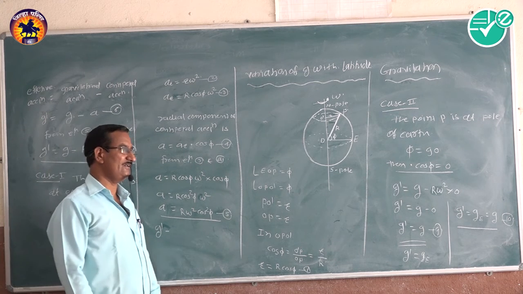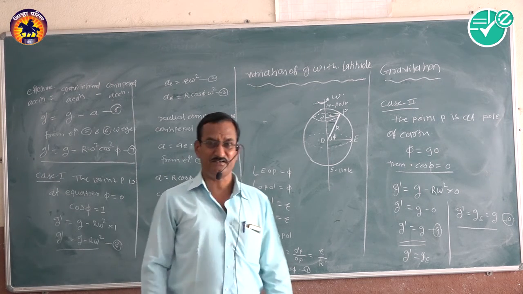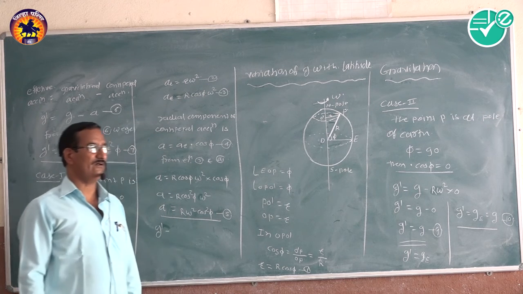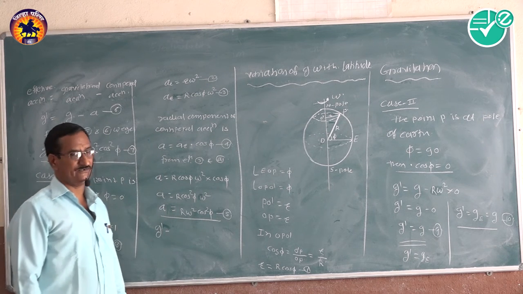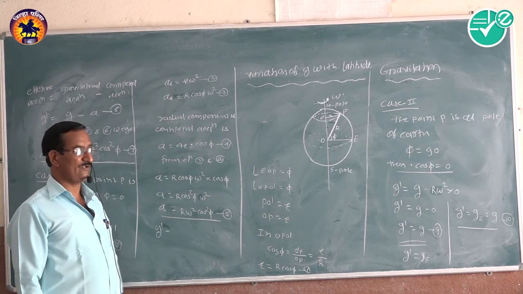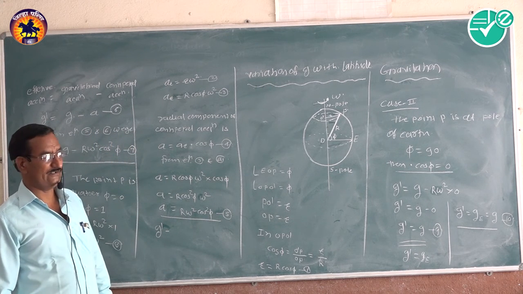Then we have to see the binding energy of a satellite at various points on the surface of the earth and at height h, and the escape velocity of satellites.